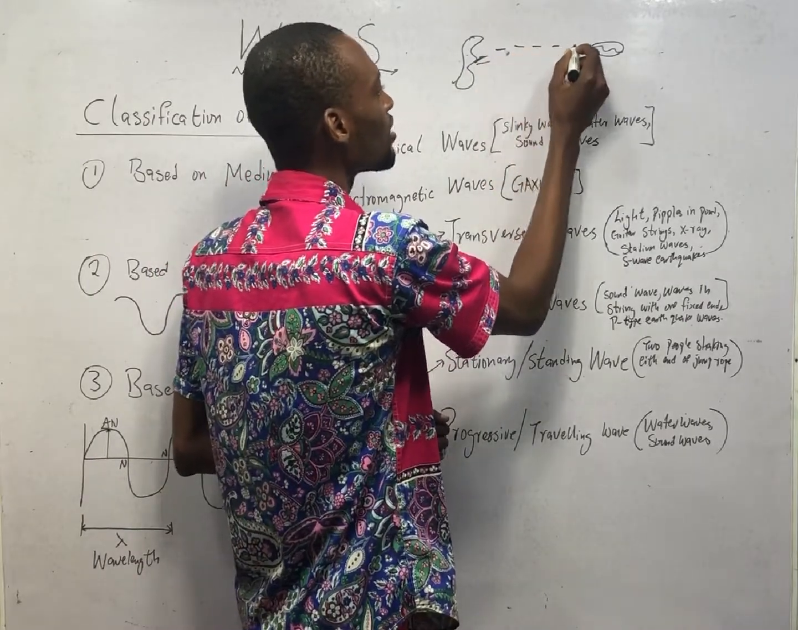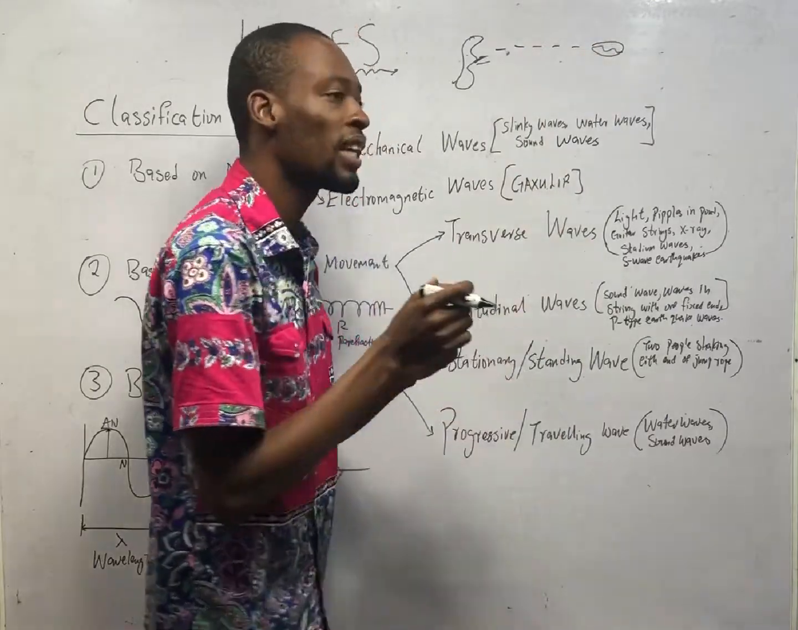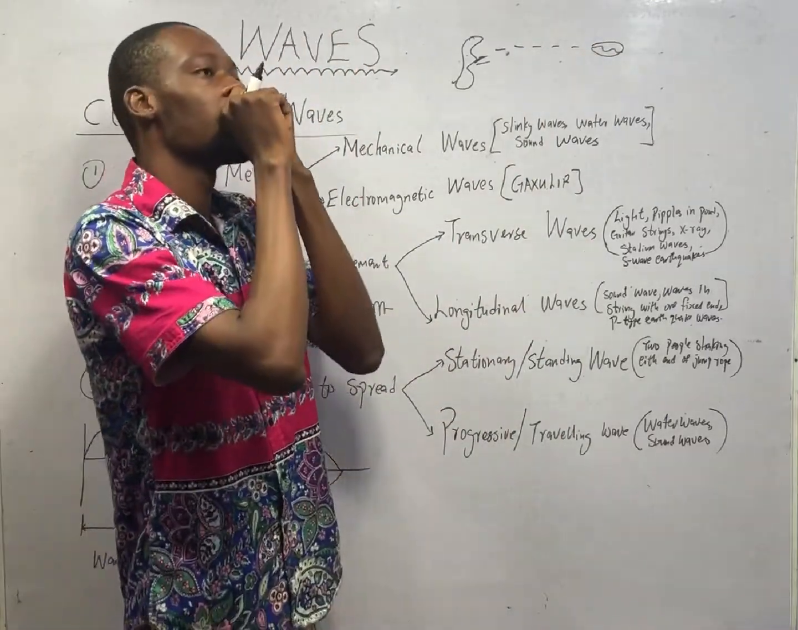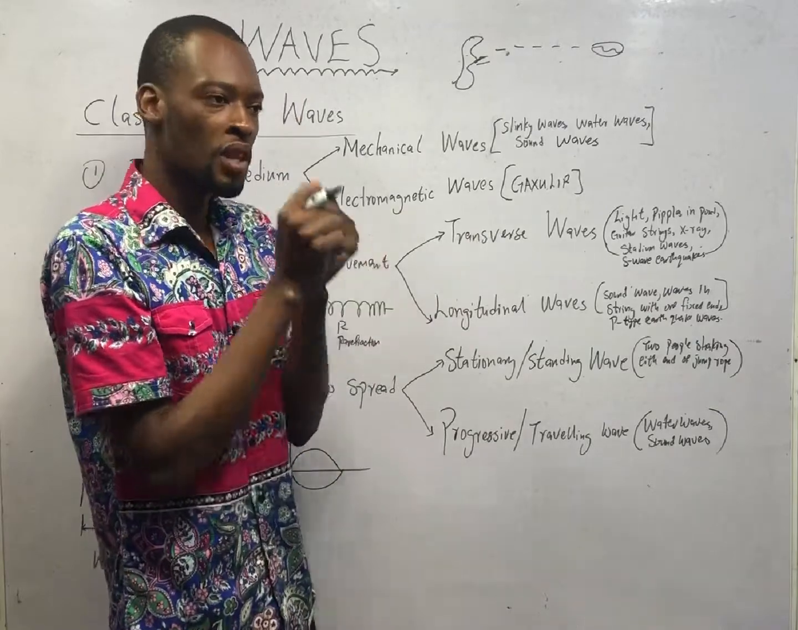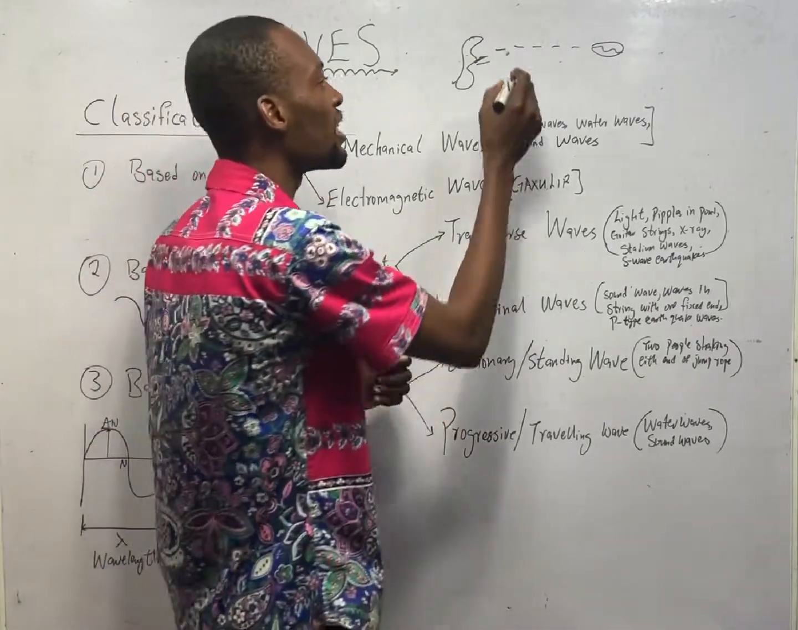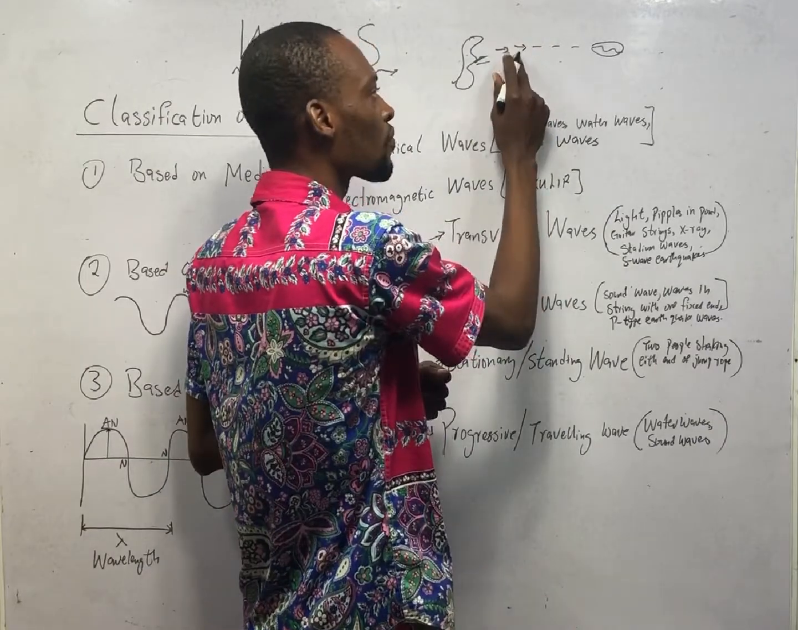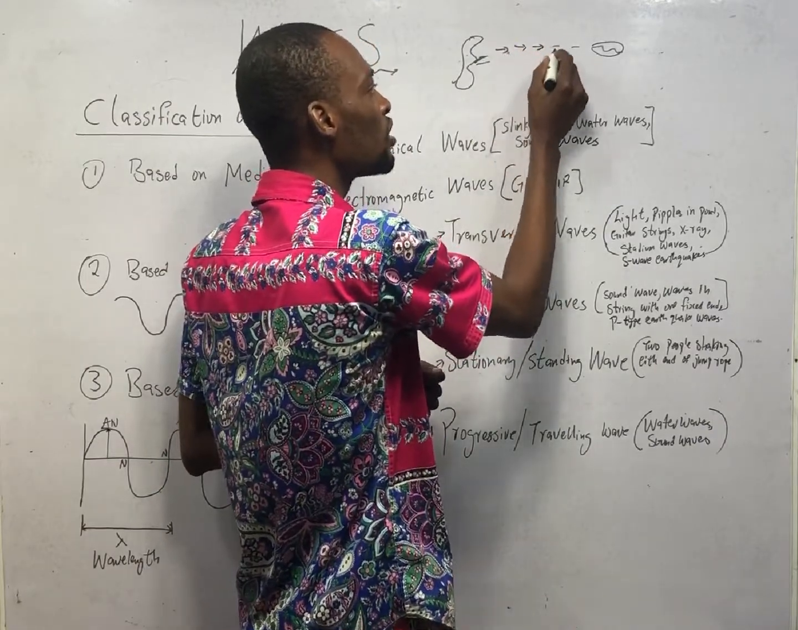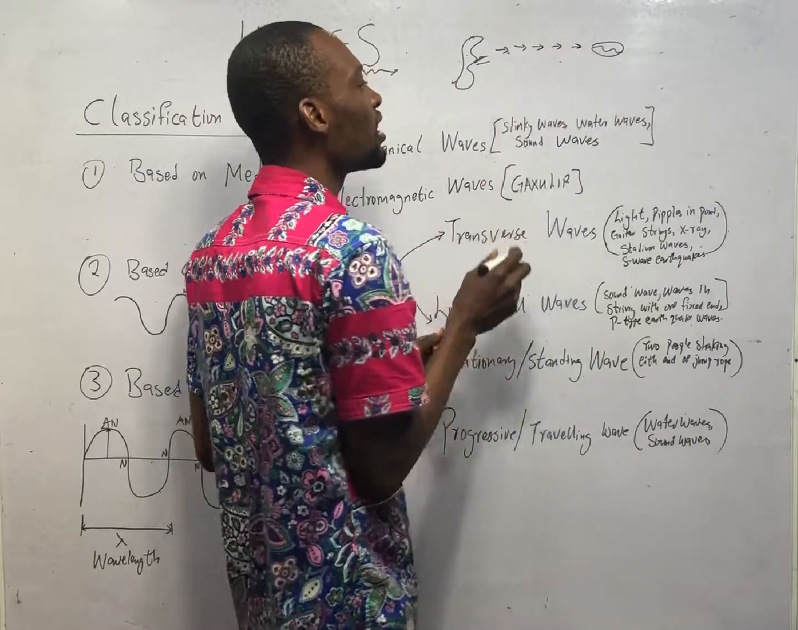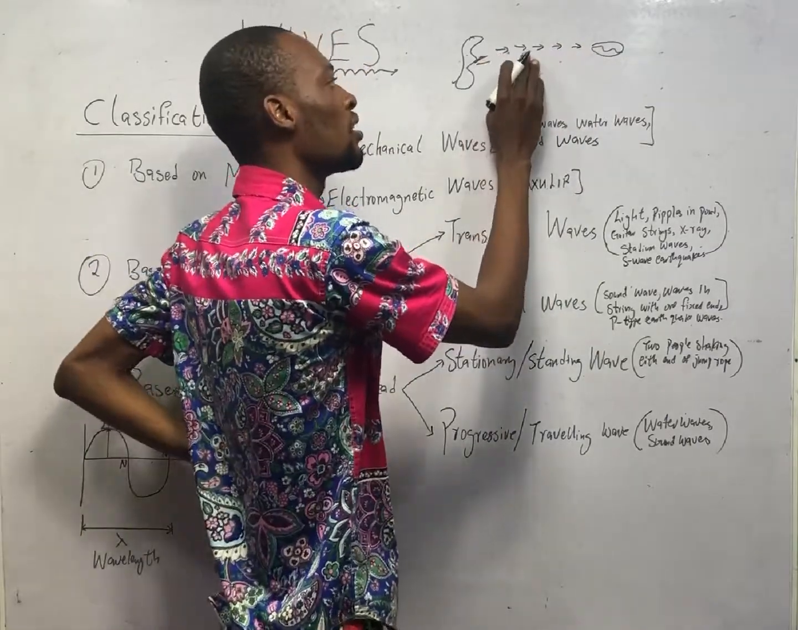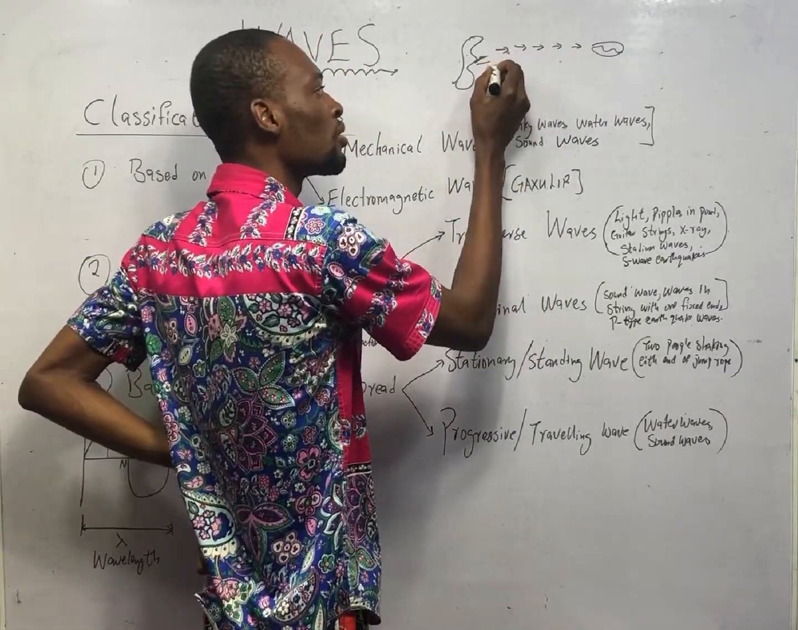Air particles to your ear. What happens? Physics. By the time I say physics, you see that this particle goes here, it collides with this one. This one collides with this one. This one collides with this one. Now, as this particle hits this one, it comes back to its position.